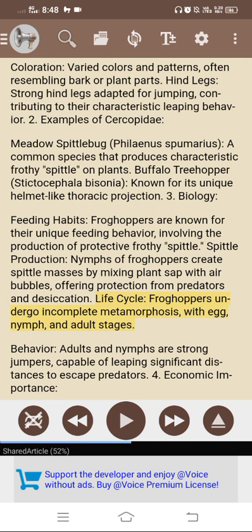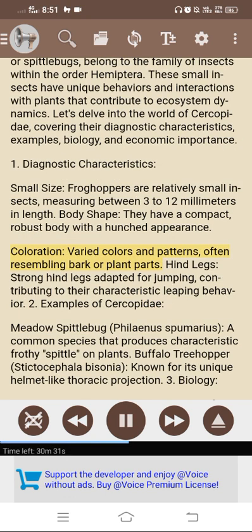Froghoppers are relatively small insects, measuring between 3 to 12 millimeters in length. Body shape: they have a compact, robust body with a hunched appearance. Coloration: varied colors and patterns, often resembling bark or plant parts. Hind legs: strong hind legs adapted for jumping, contributing to their characteristic leaping behavior.